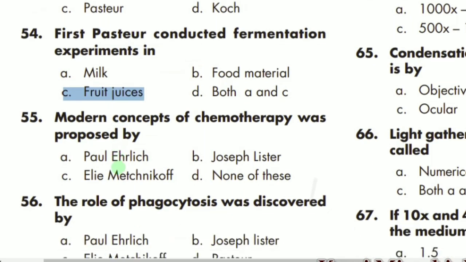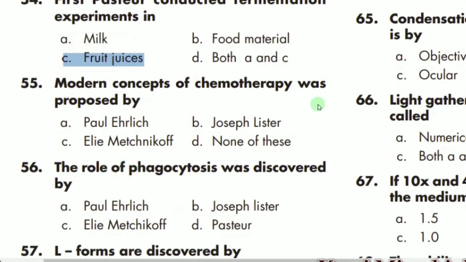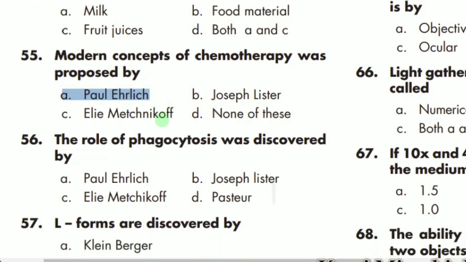MCQ number 55 says that the modern concept of chemotherapy was proposed. Okay, so chemotherapy is actually the treatment which is mostly given to cancer patients. So this technique was first discovered by a scientist named Paul Ehrlich. A is the correct option.